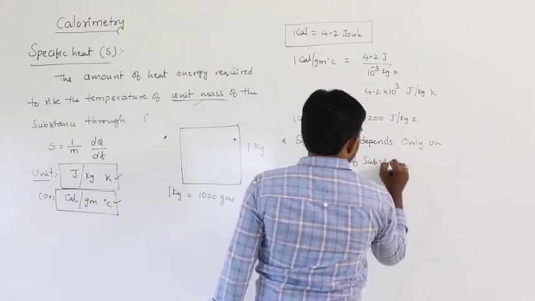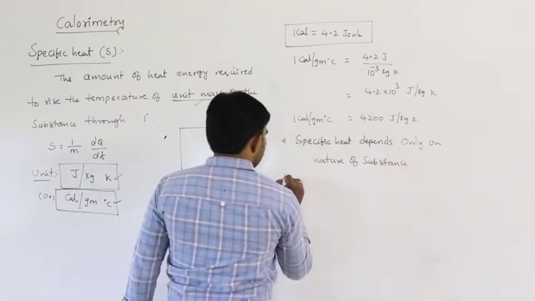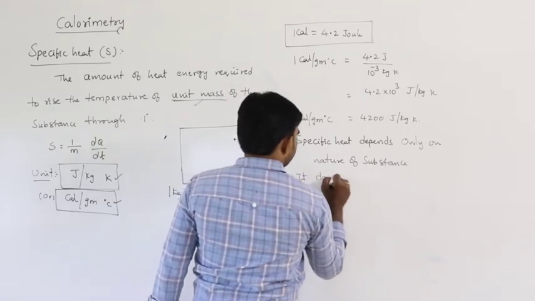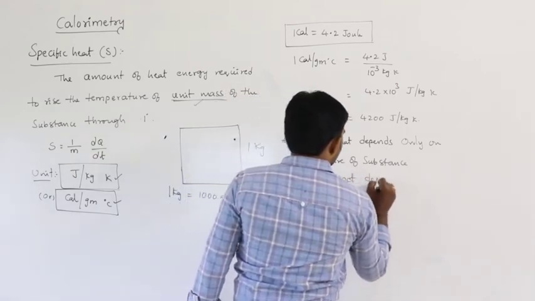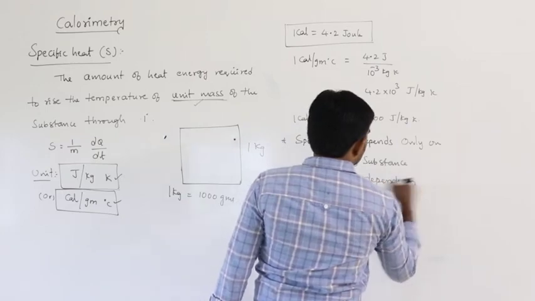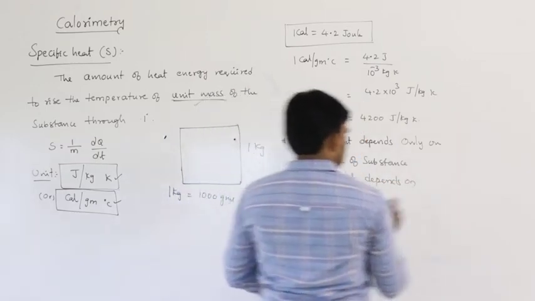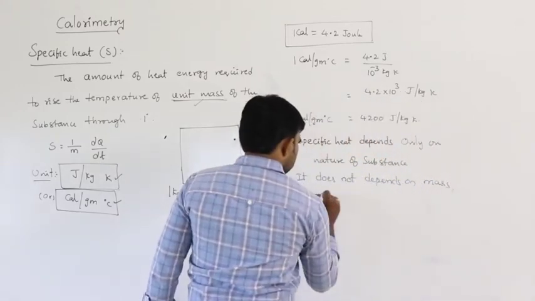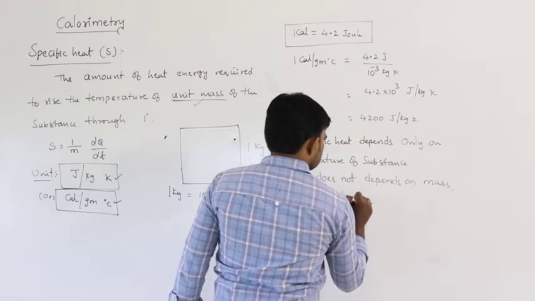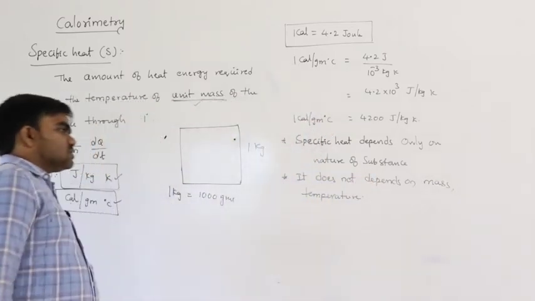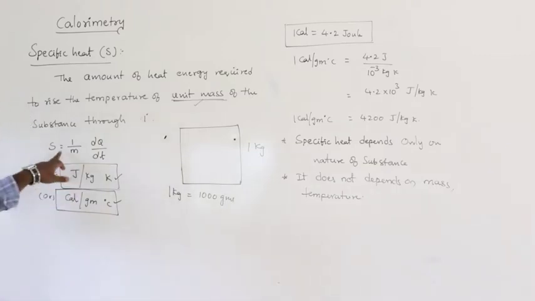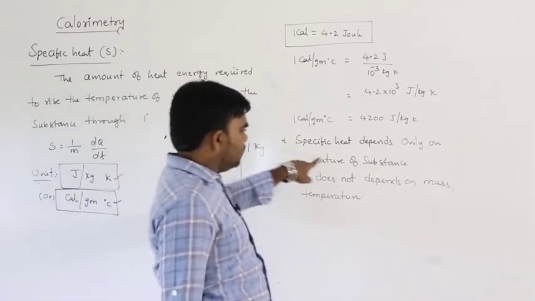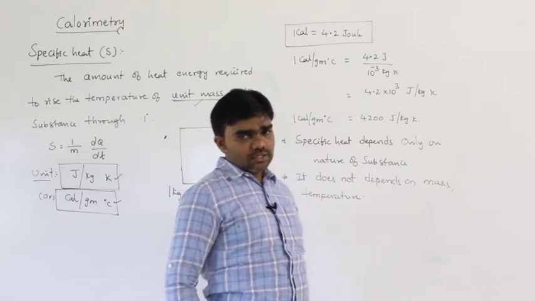It does not depend on mass and temperature. Here S is equal to 1 by m into dq by dt. It does not depend on mass, it does not depend on temperature. So specific heat depends only on the nature of the substance.